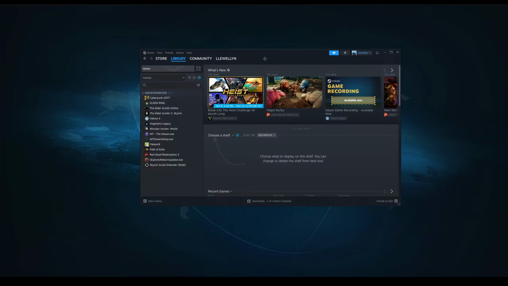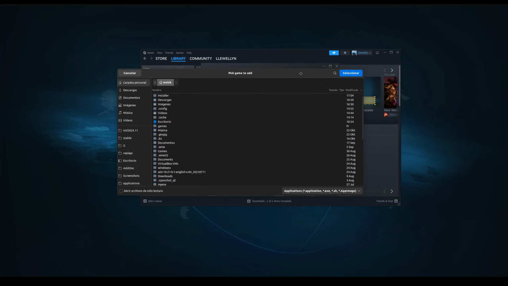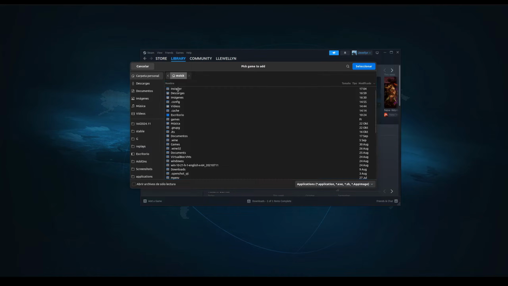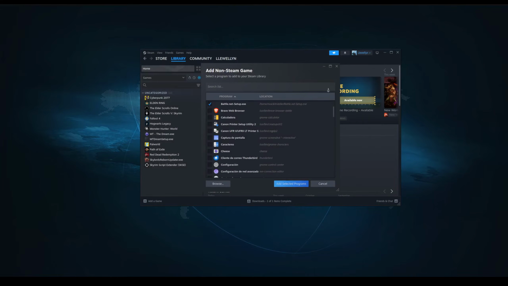Then we go to Steam, Library, add a game, add a non-Steam game, browse, and I had the installer in my installer folder. And we select Battle.net Setup.exe, select, add selected programs.